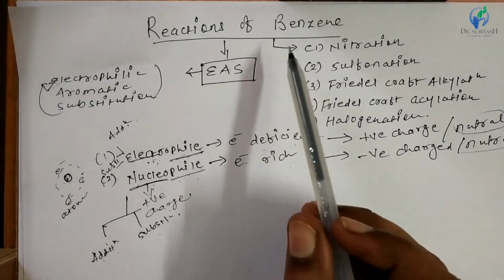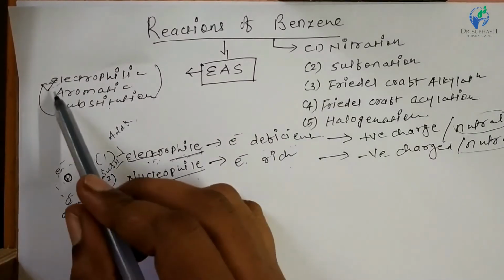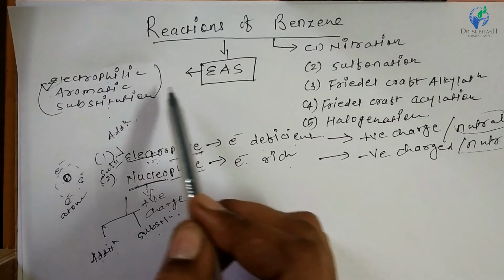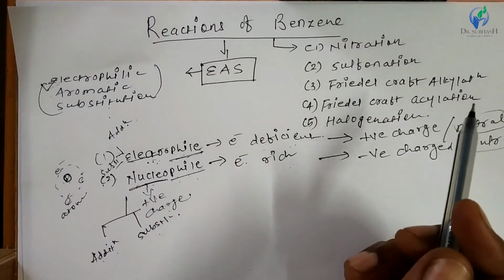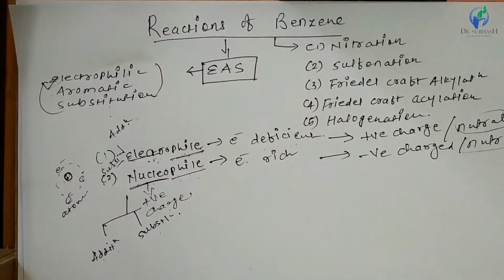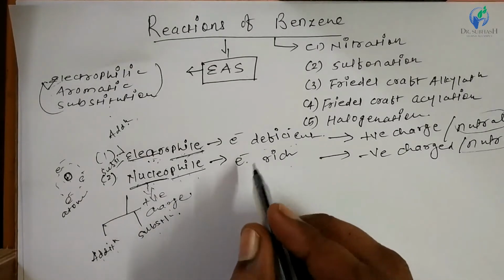Here benzene and related aromatic compounds undergo the electrophilic aromatic substitution reaction. So from the reagent the electrophile will be generated, and the substrate acts as the nucleophile. So when the reagent acts as an electrophile, the substrate acts as a nucleophile, and when the reagent acts as a nucleophile, the substrate acts as an electrophile, right?